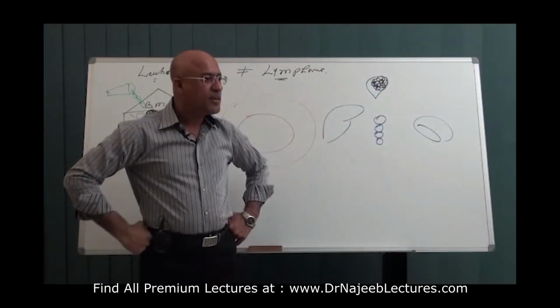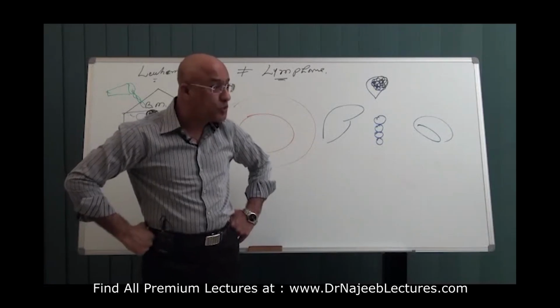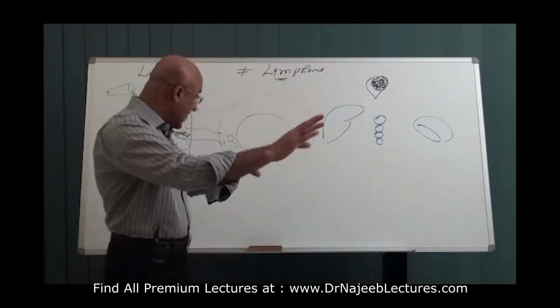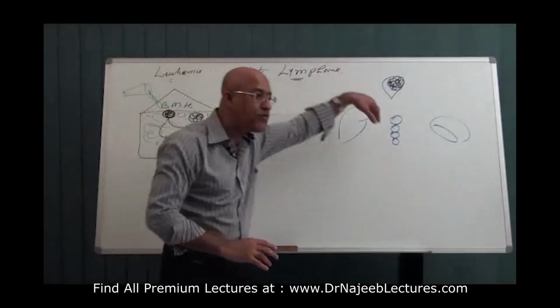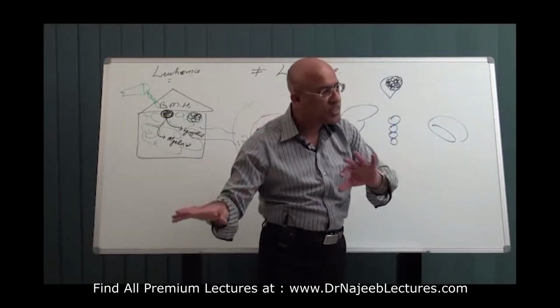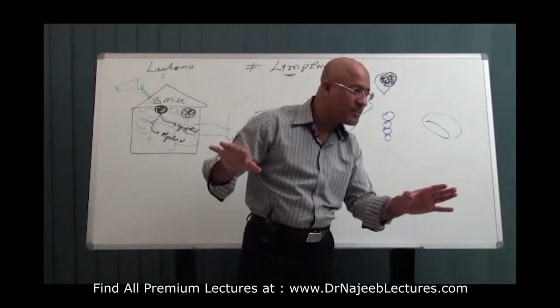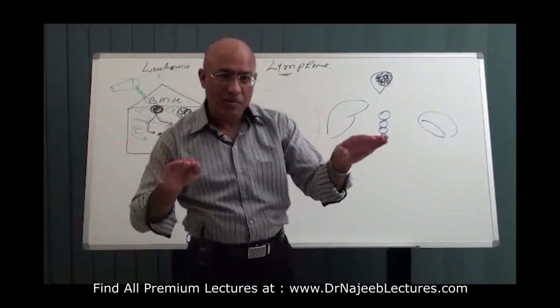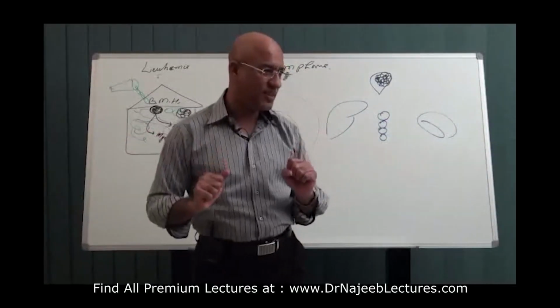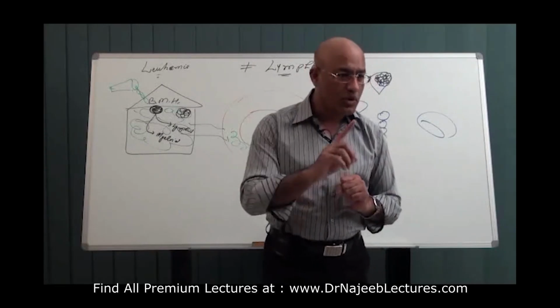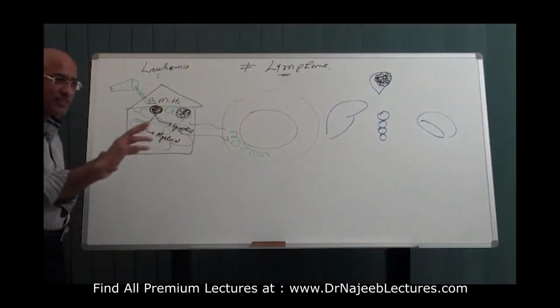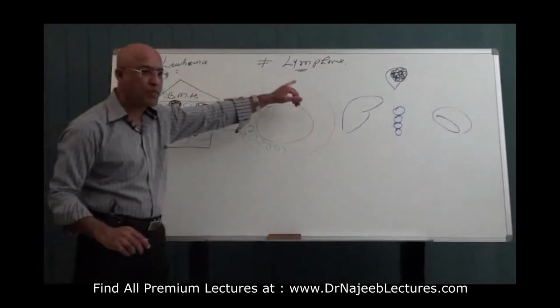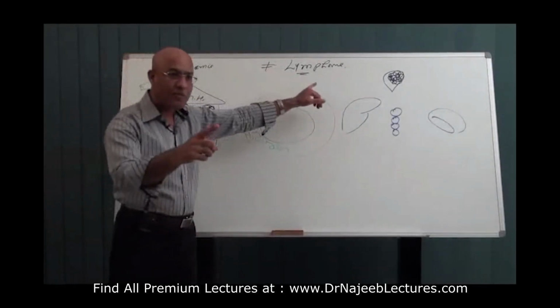That is why lymphoid tumors, lymphoid neoplasia, can be leukemic or can be lymphomatous. The real difference between leukemia and lymphoma is the way they spread and behave. Is that clear? Wonderful. So again, the real difference between leukemia and lymphoma is the difference of milk and butter.